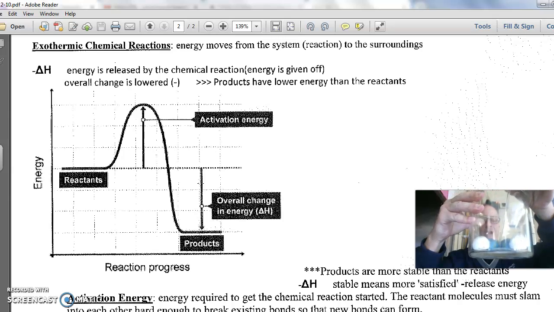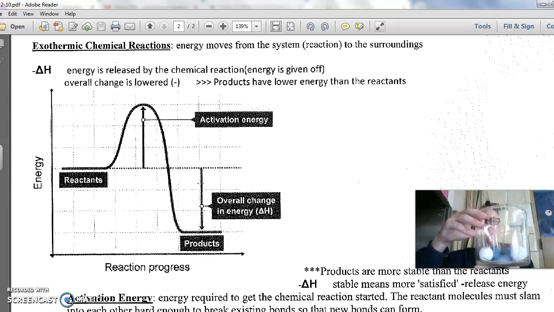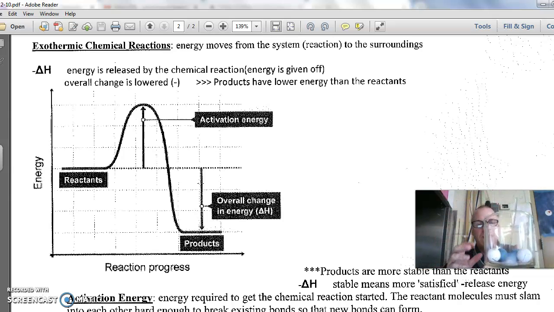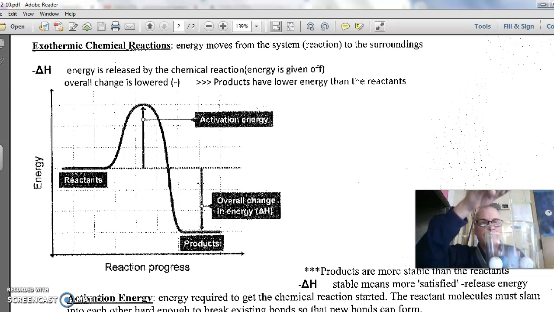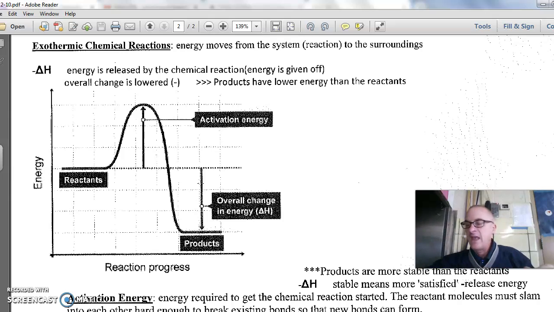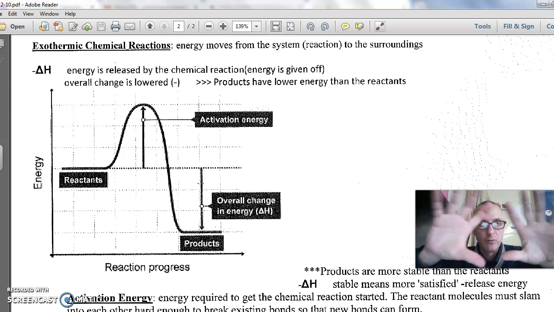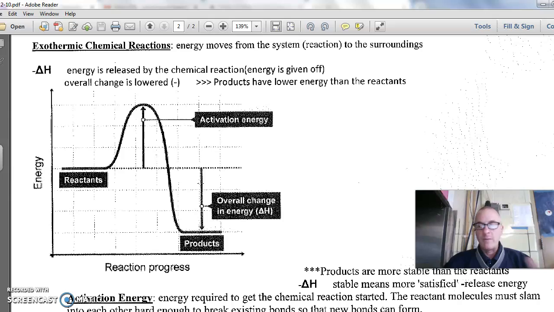How will I know if it's exothermic? By monitoring the temperature. The water's temperature should actually go up if it's releasing energy. The system are the atoms. The surroundings was the water. The thermometer is measuring the temperature of the water. If the temperature went up in the water, it's because the reaction released energy. Exothermic, it would feel warm to the touch because the system is releasing energy to the outside.